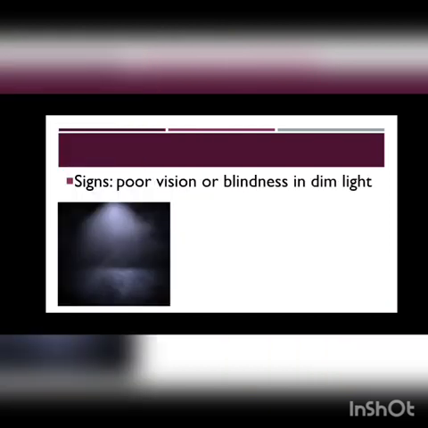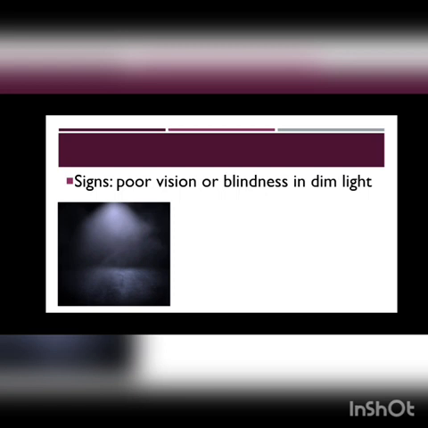Now, how do we know that a person is suffering from deficiency of vitamin A? By some signs. These are the symptoms through which we can come to know that the person has deficiency of vitamin A. Poor vision or blindness in dim light. This is related to our eyesight.